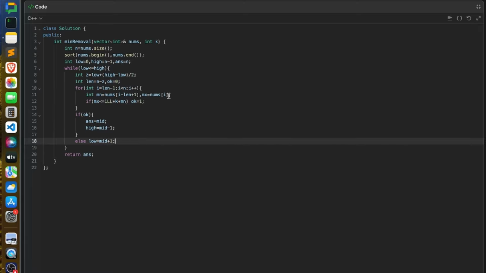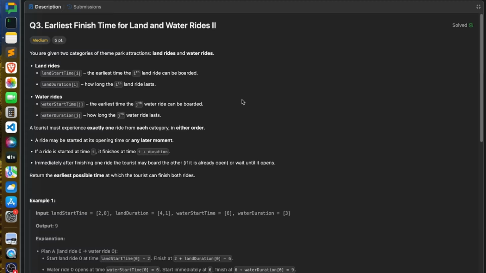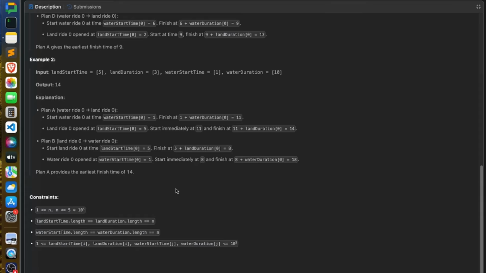Now let's look at the third problem. This third problem is exactly the same as the first problem. The only difference comes in the constraint part. In the first problem, your maximum size of array possible was up to 100, right? So we were able to write code of complexity n into m. But here the max size could be up to 5 into 10 to the power 4. So we cannot write code of that high complexity, right? So we have to find a solution which is more optimal.